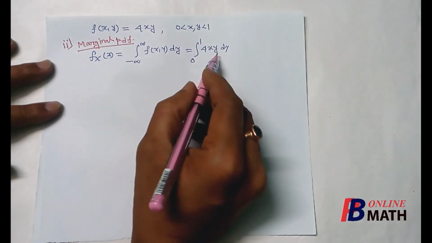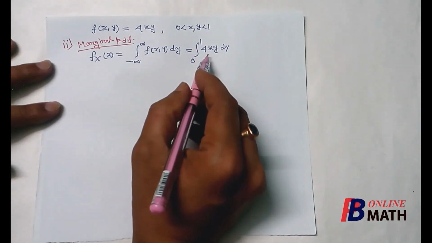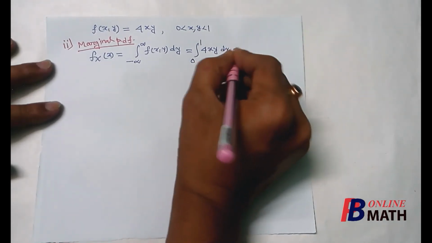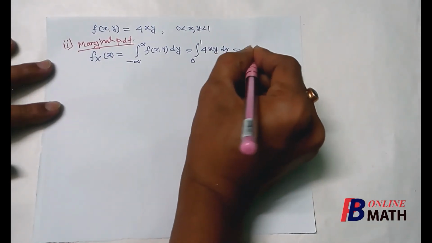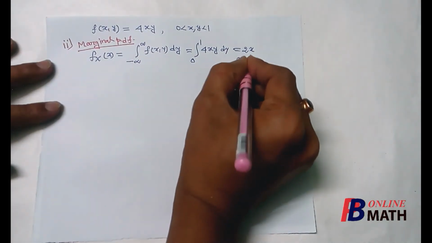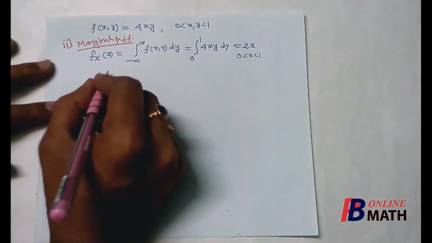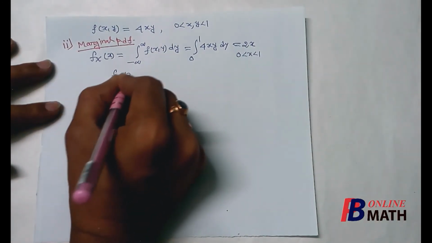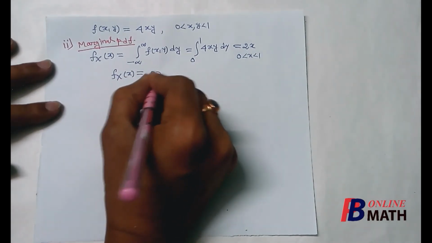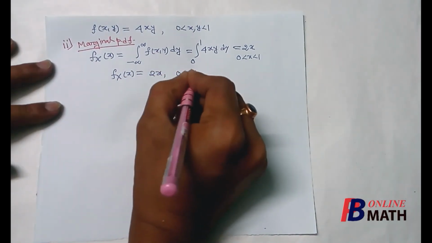If we integrate this with respect to y, treating x as a constant, then we shall find that this is nothing but 2x, where x varies from 0 to 1. So the marginal PDF of x, denoted by fX(x), is 2x if x lies between 0 and 1 and 0 otherwise.